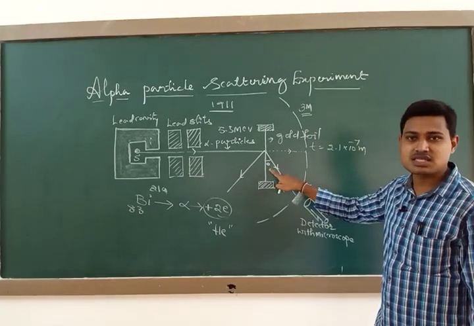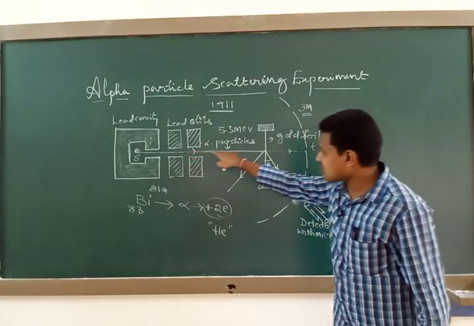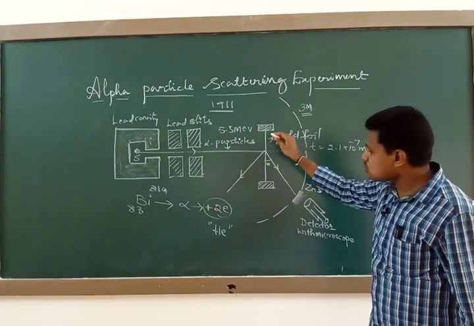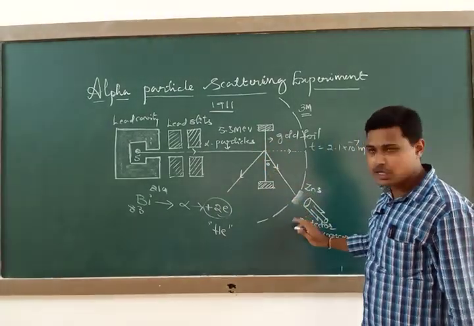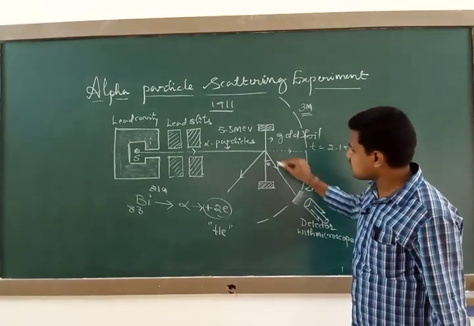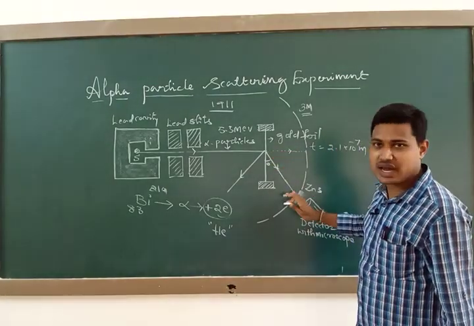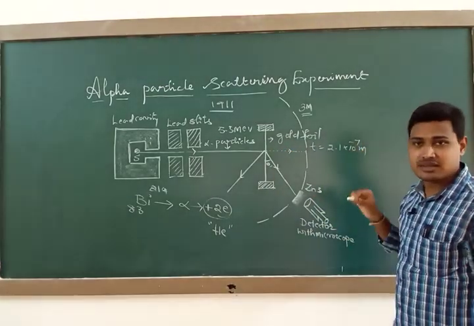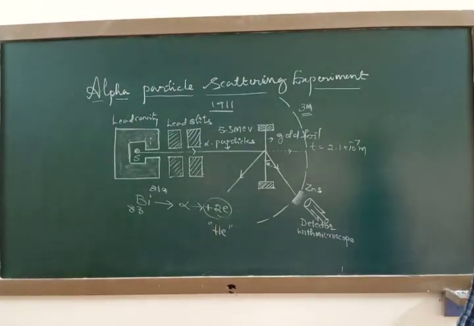Alpha particles come like this, and when they approach the gold foil, they get scattered into different directions. The angle of deviation from the initial direction is called theta, and theta is called the scattering angle.